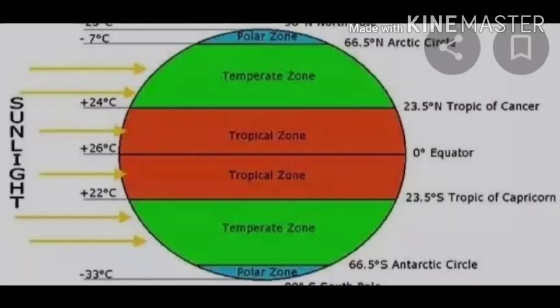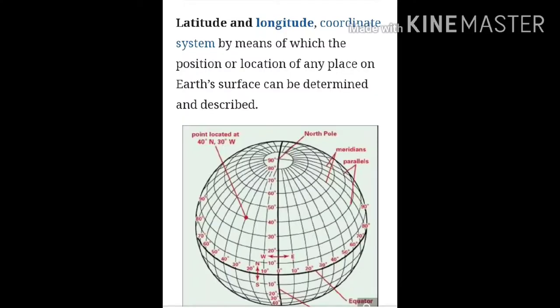So you all see that these are very important latitudes because they give us important information about the type of temperature a place will have which falls in one of these zones. So latitudes are very important in that aspect. Next importance is that it can be used for measuring and locating places on Earth.